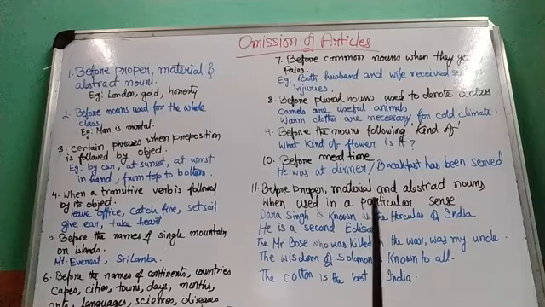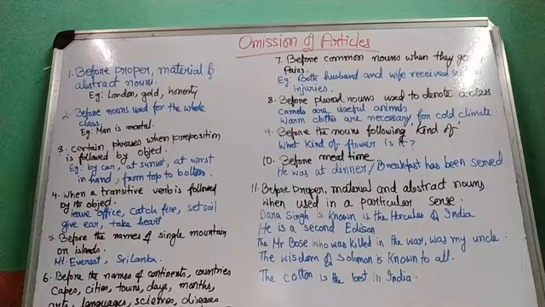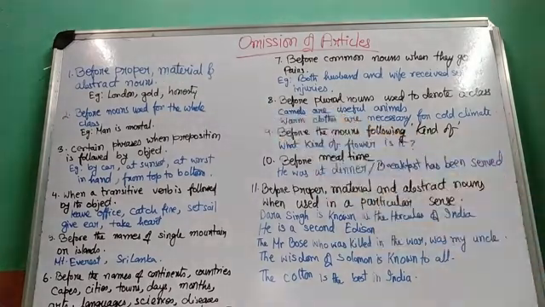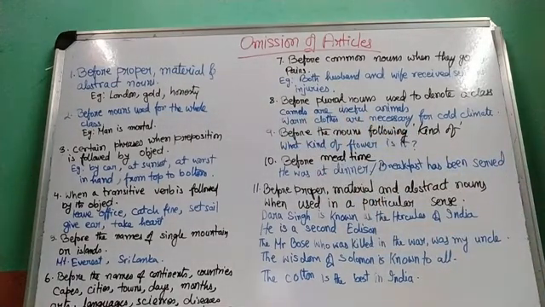As I had already told you in my previous class, today we would be continuing with articles and we would deal with omission of articles, that is the places where we need not write any article, or we need to skip the article. So the first thing is before proper, material and abstract noun. When we are using a proper noun or material noun or abstract noun, we don't use an article.